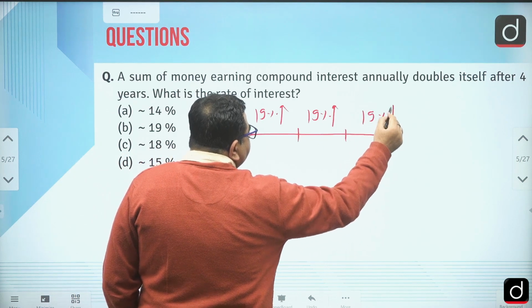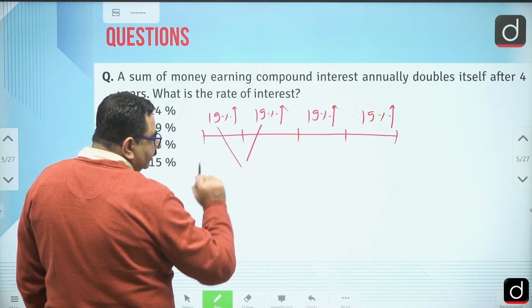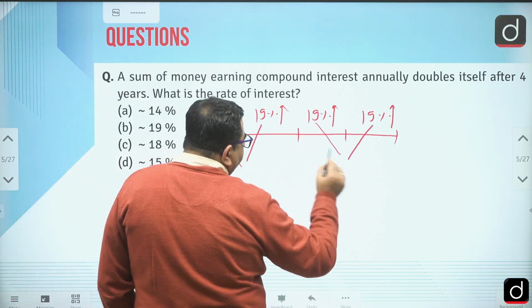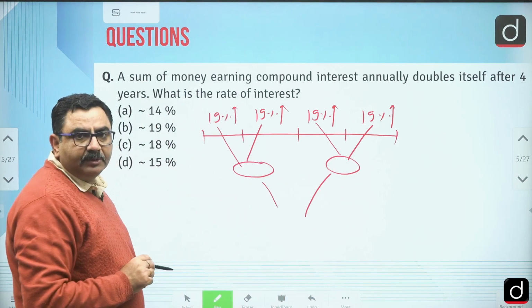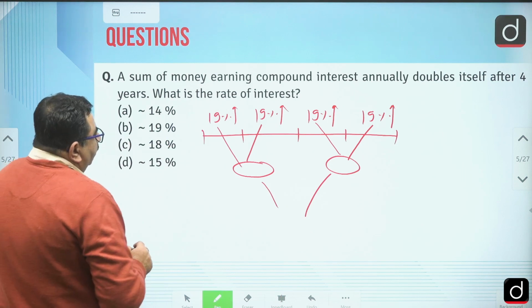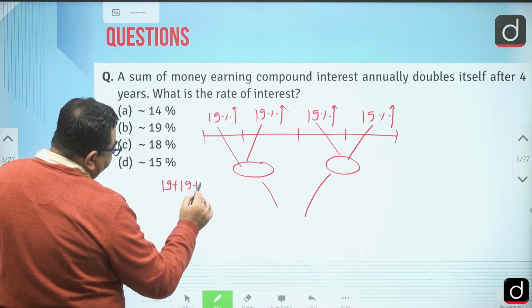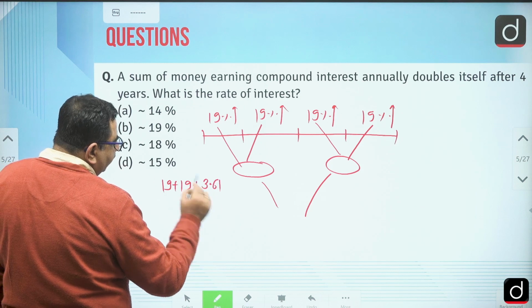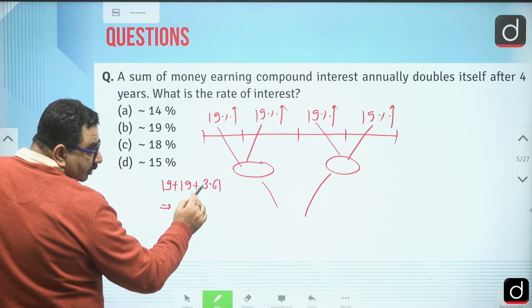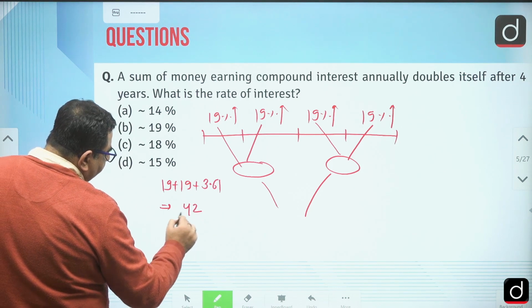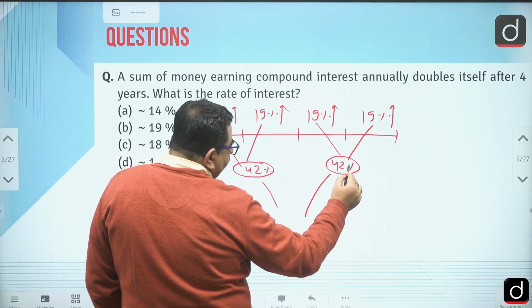So whenever things are successive, we can combine, suppose 4 successive are there. So we can combine any two. Likewise, I have combined these two, and their results also we can combine by applying A plus B plus AB by 100. Right. So if you combine these two, this will become A plus B plus 361 by 100. Right. So can I say this is 19, 19, 38 and near about 41, 42, right? Near about 42%. So this is 42%. This will also be 42%.